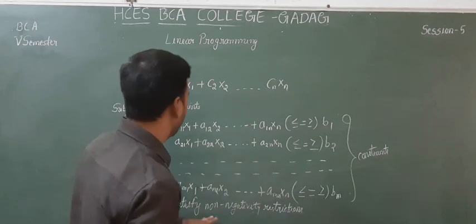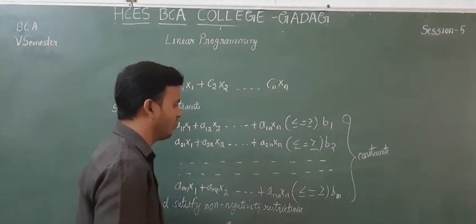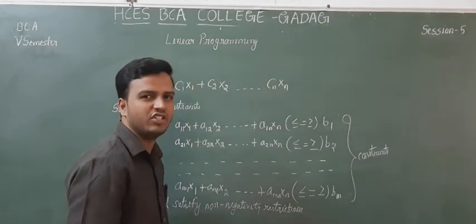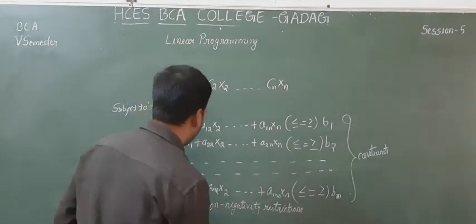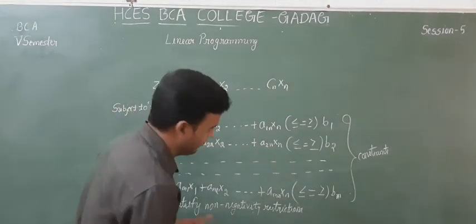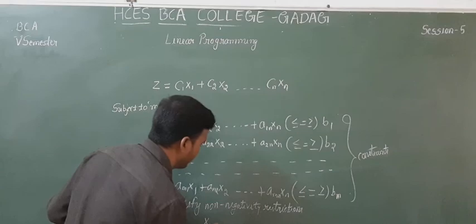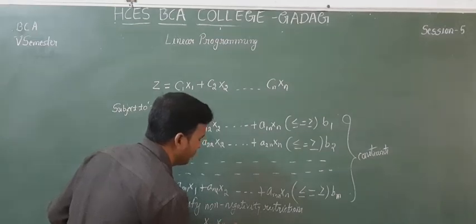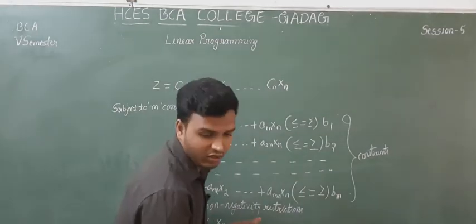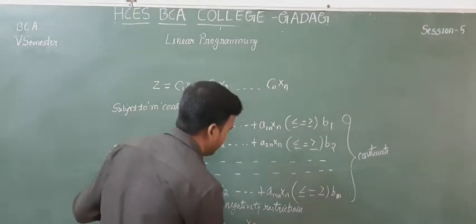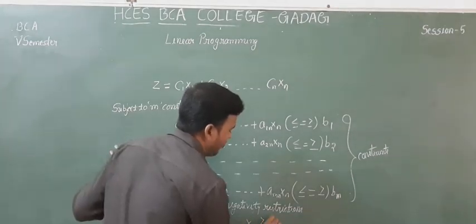In most problems, negativity does not arise. So what are those conditions? x1, x2 up to xn are greater than or equal to 0.